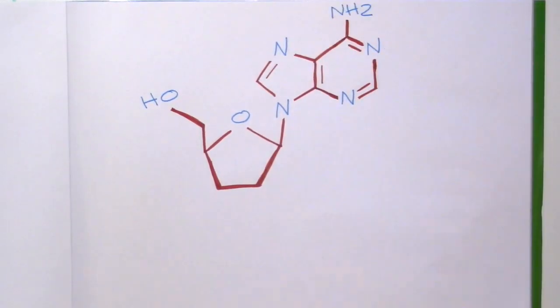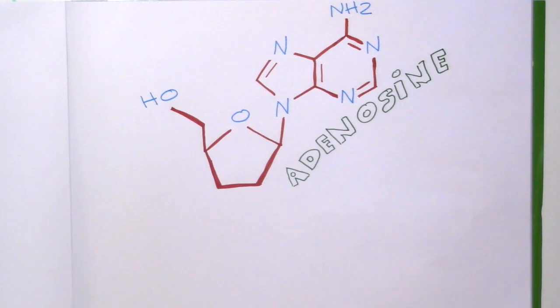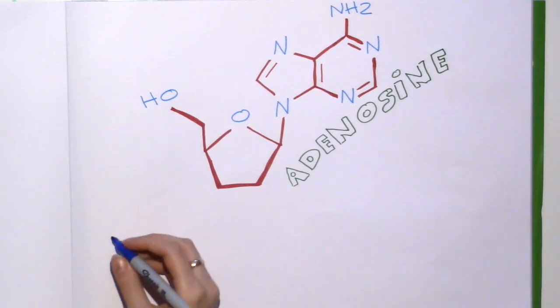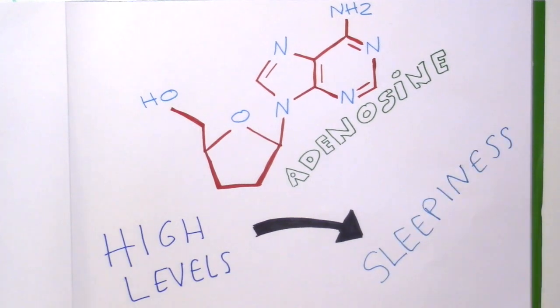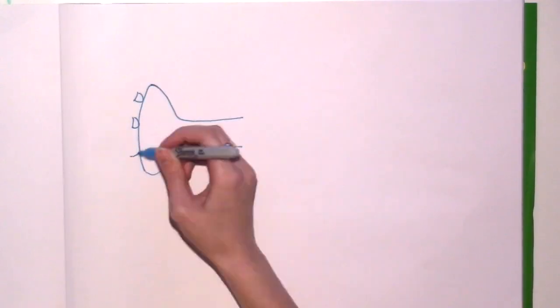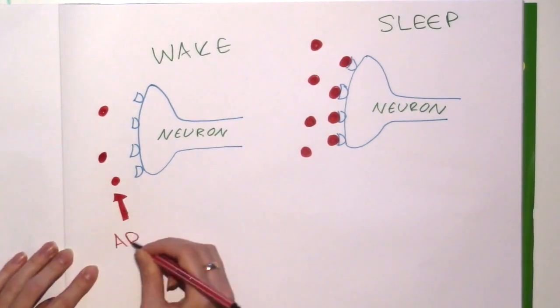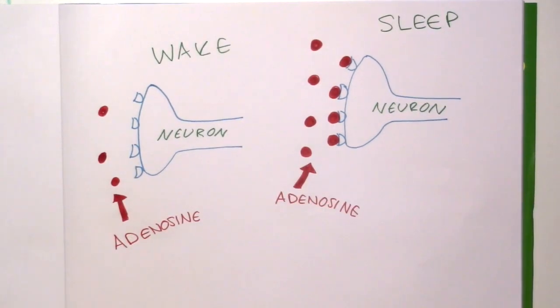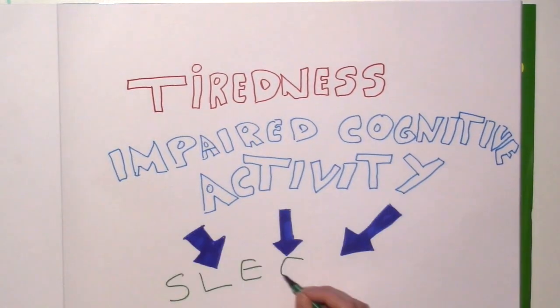Another cause of sleep inertia is said to be levels of adenosine. Adenosine is an important chemical in the transfer of energy within cells. Its levels increase with time awake, being highest just before you go to sleep, as it causes sleepiness. Adenosine binds to receptors in the brain, slowing down neural activity, the effects of which may still remain upon awakening. This leads to tiredness and impaired cognitive activity, both of which are symptoms of sleep inertia.